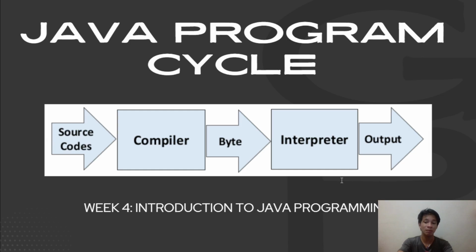This would then be passed on to a compiler, which then converts that source code into bytecode or ones and zeros. This bytecode would then pass through an interpreter, namely the Java Virtual Machine or the JVM. This interpreter then converts that bytecode into the output of your source code.